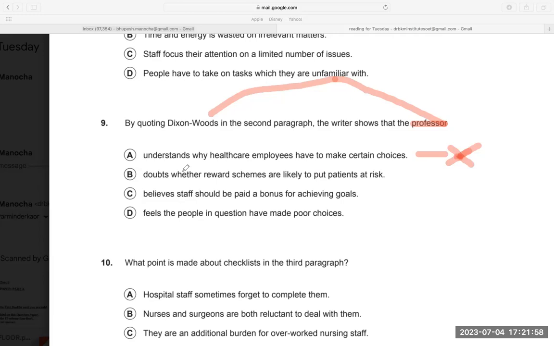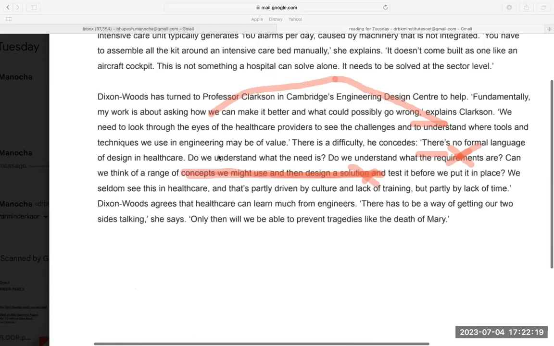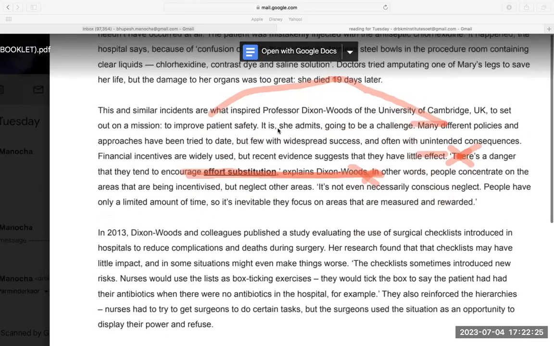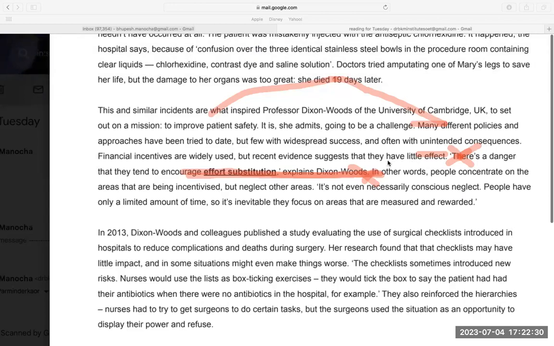The writer shows that professor doubts whether the reward schemes are likely to put the patient at risk. There is nothing that is given that reward schemes can put the patient at risk. They are saying reward schemes are not successful, but they never said that patient would be at risk. Ye patient and risk word is not given. Let me show you again. But this is what you need to match. There is nothing that says this reward schemes put patient at risk. They say reward schemes are not successful, reward schemes have unintended consequences, reward schemes have little effect, but they do not say that patient gets on risk. So not at all, not at all.